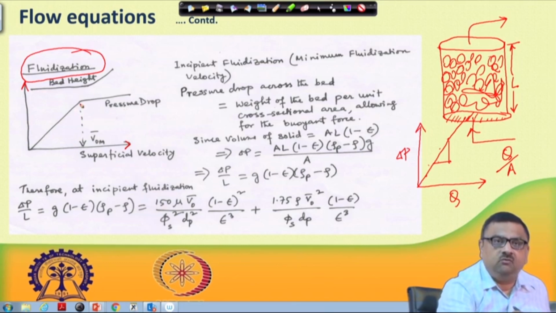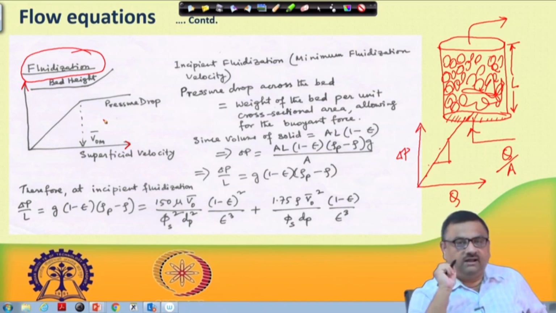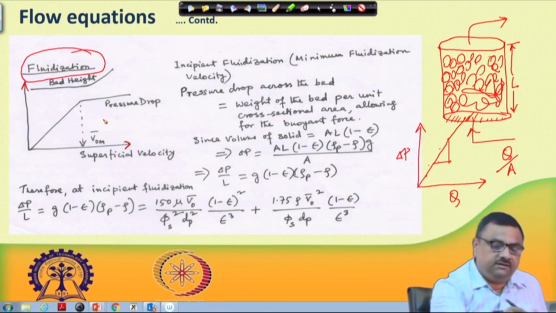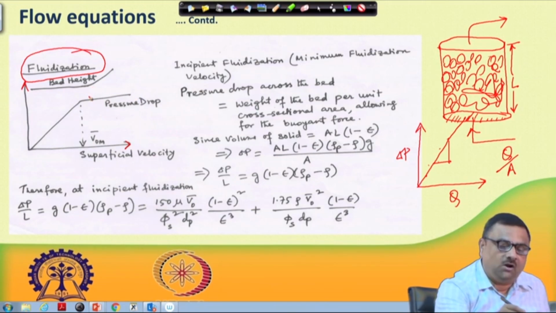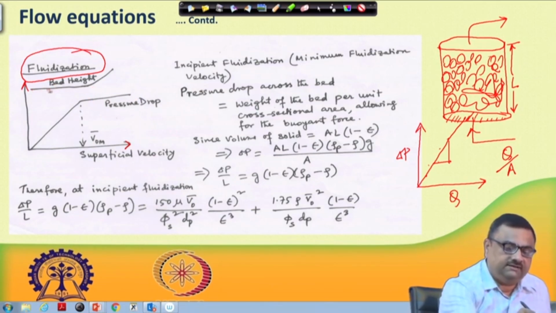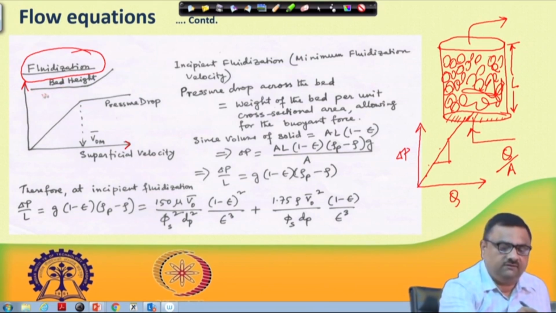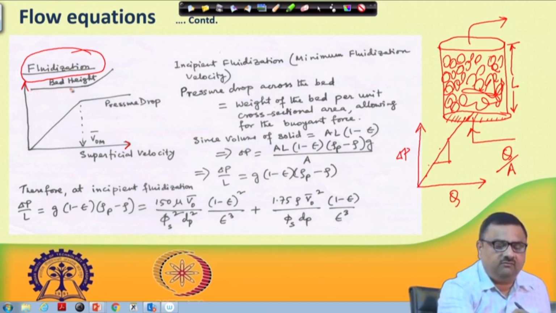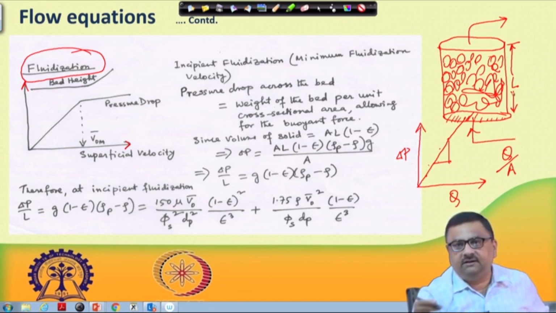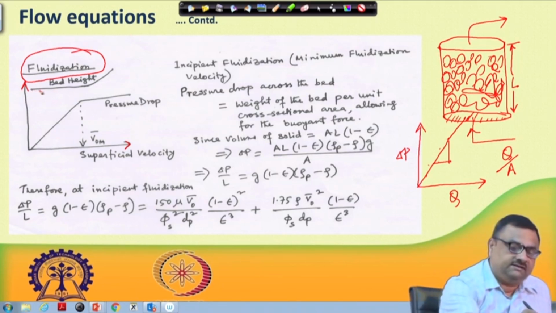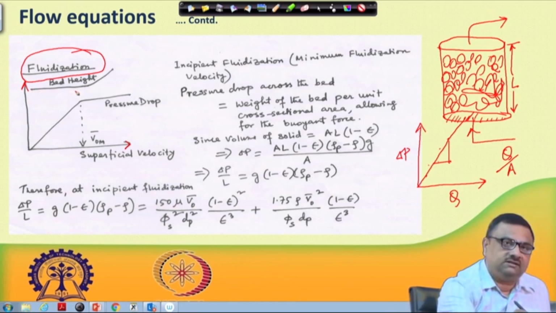But if you go beyond some threshold value of the superficial velocity, one will find that the pressure drop will not change any further. And if simultaneously somebody plots bed height as a function of superficial velocity, one finds that the bed height was all along constant. We always said it is L, and L is constant, when we define Darcy's law.